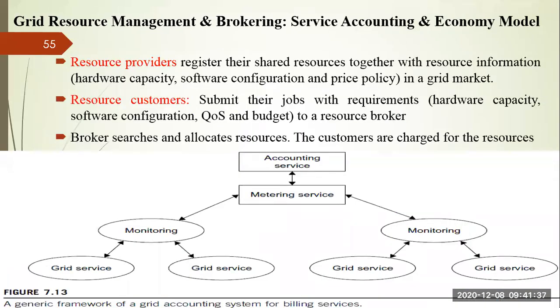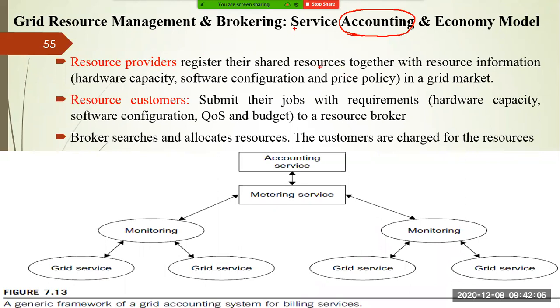Okay, next we are going to discuss the service accounting and economic model. Whenever a service is provided to a particular customer, accounting plays an important role. Based upon your usage, one bill is generated, and the customer is going to pay that amount once the service is given. So here you can see first the service provider registers their shared resources to a registry.